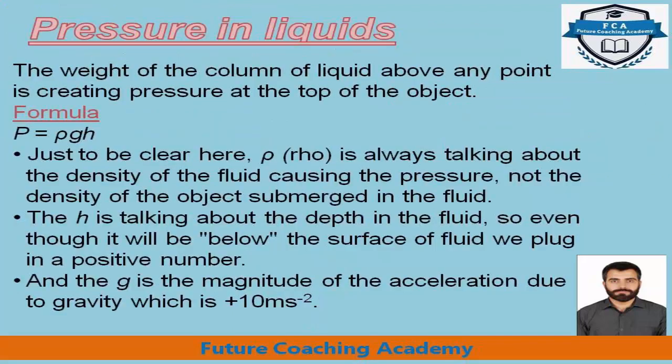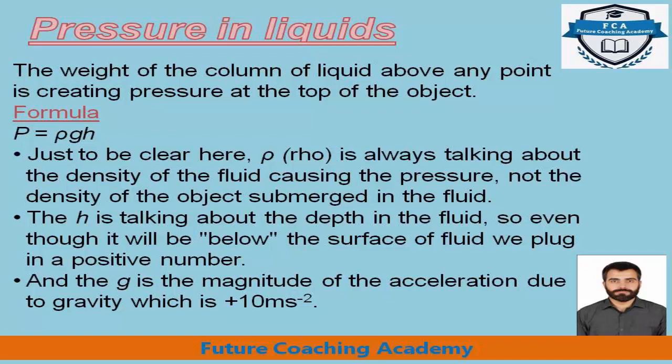Earlier we discussed pressure in solids, now we are going to discuss pressure in liquids. The weight of the column of liquid above any point is creating pressure at the top of the object. So the formula for pressure in liquids is P is equal to rho g h.